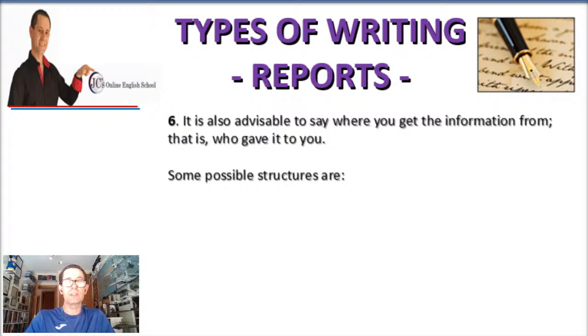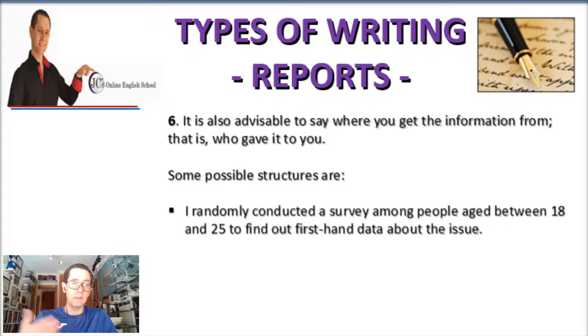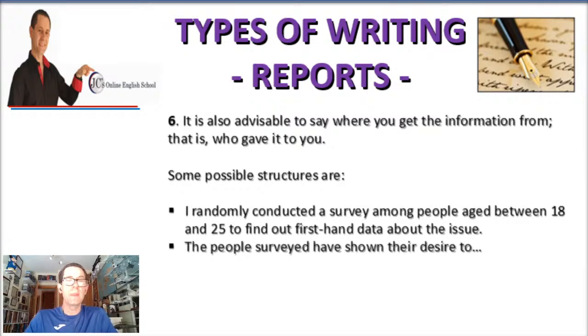So, some possible structures to show who gave you the information or where you got it from could be, these are examples: I randomly conducted a survey among people aged between 18 and 25 to find out first-hand data about the issue. So you've been interviewing people between the ages of 18 and 25, you get some research done, and then you show it in your report. Another one could be: the people surveyed have shown their desire to. In other words, you're showing the reader that you have been interviewing people. Okay, so you didn't make up the data.